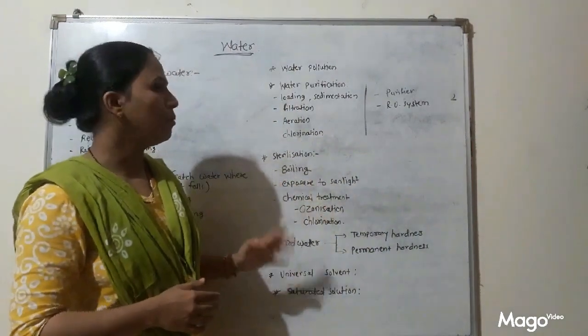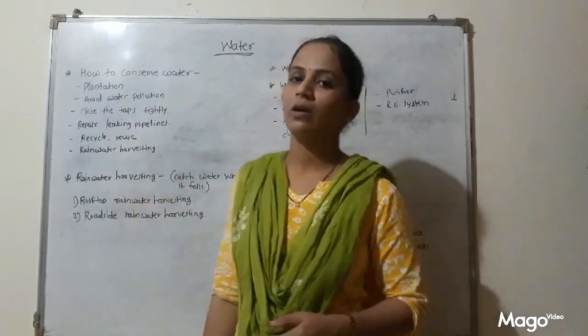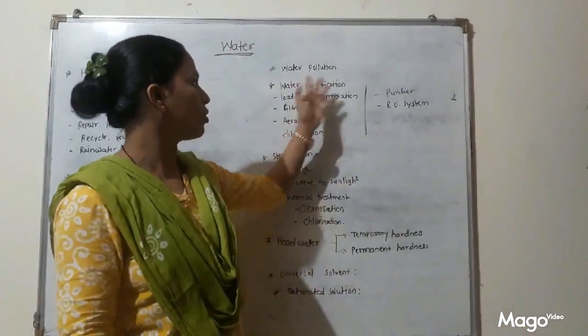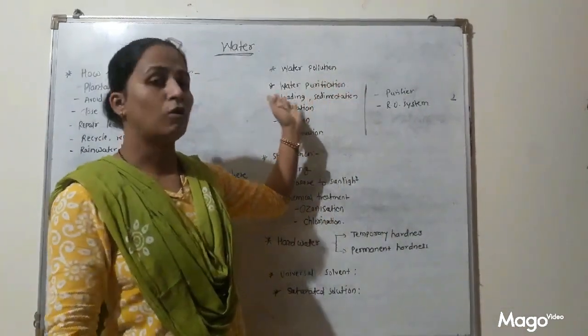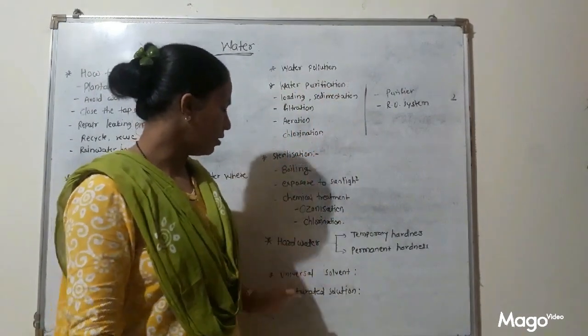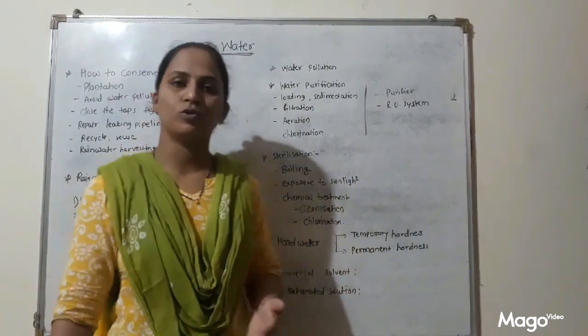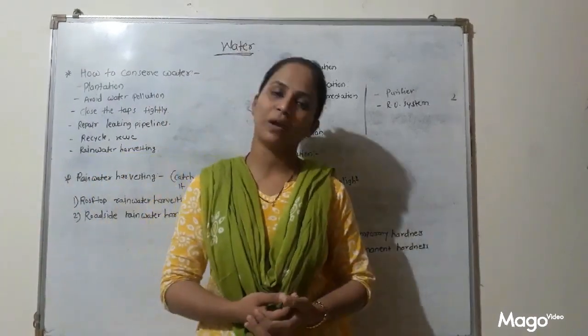Okay. So I hope you got all points related to how to conserve water, rainwater harvesting, water pollution, its causes and prevention, water purification, sterilization, hard water, why water is called a universal solvent, and saturated solution. If you have any doubt in this, you can ask me.